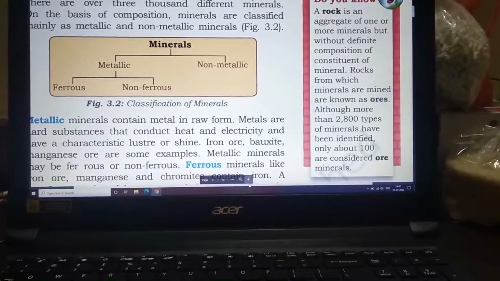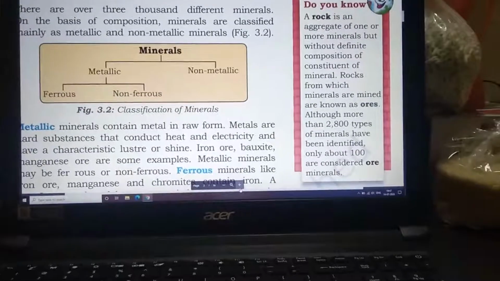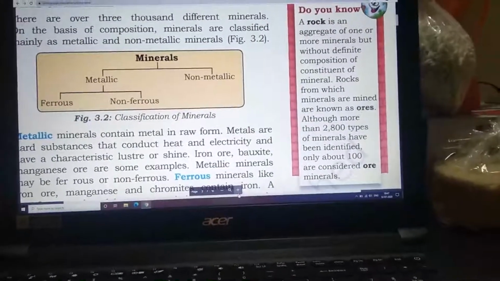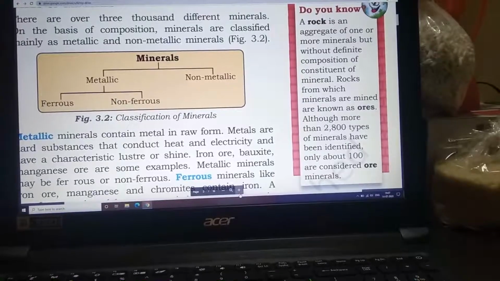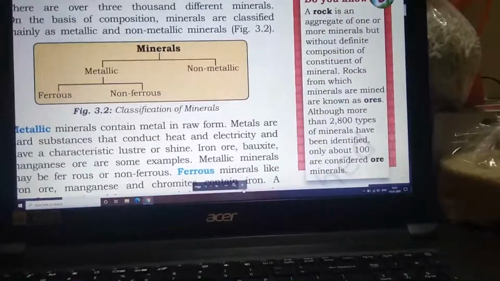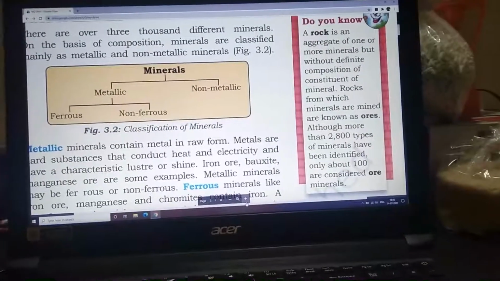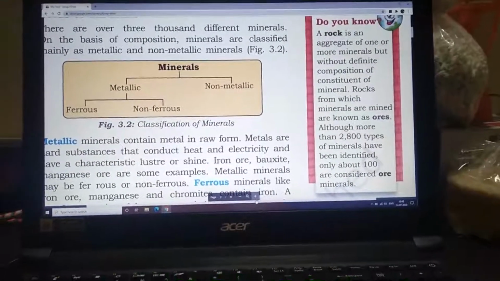Rocks from which minerals are mined are known as ores. So even through mining we get ores. Although more than 2,800 types of minerals have been identified, only about 100 are considered as ore minerals. Okay, understood?